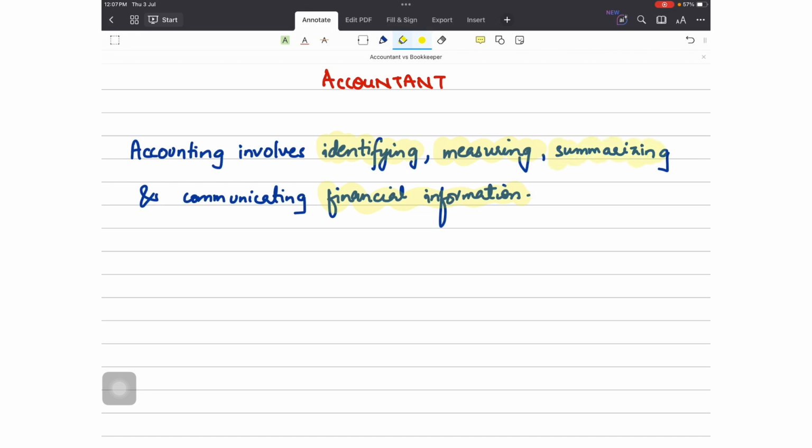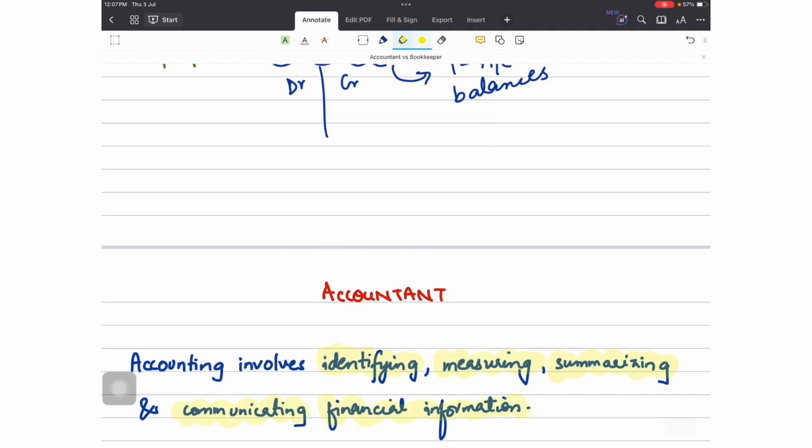Then he is summarizing financial information. For instance, if it has to be presented in the form of a report to the relevant stakeholders, that information is prepared by the accountant. And then lastly, to communicate the financial information to the relevant stakeholders, for instance to the management or to the shareholders. So this is accounting.